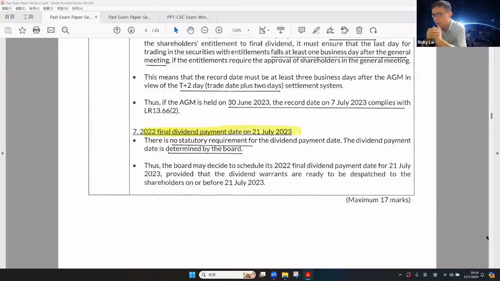There is no statutory requirement for the dividend payment day. The dividend payment day is determined by the directors. Therefore, the director may decide to schedule this 2022 final dividend payment day for July 21, provided that the dividend warrants are ready to be dispatched to the shareholders on or before July 21.